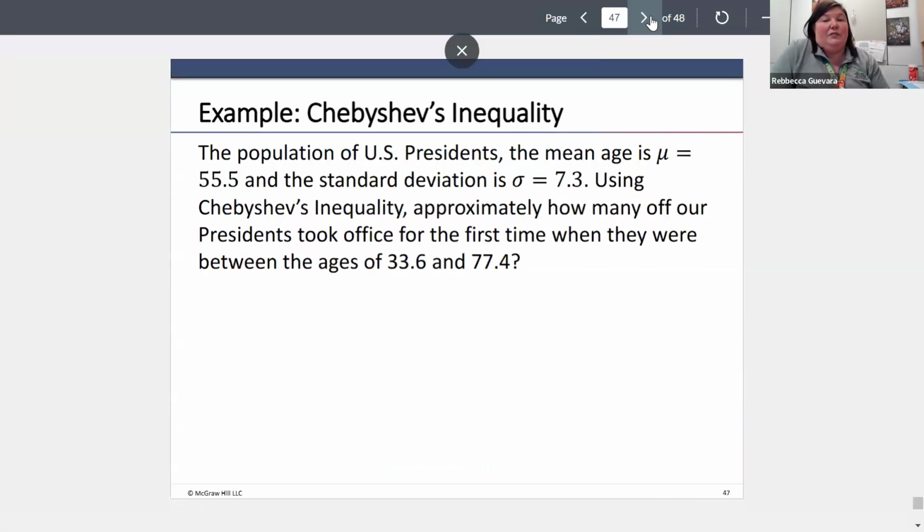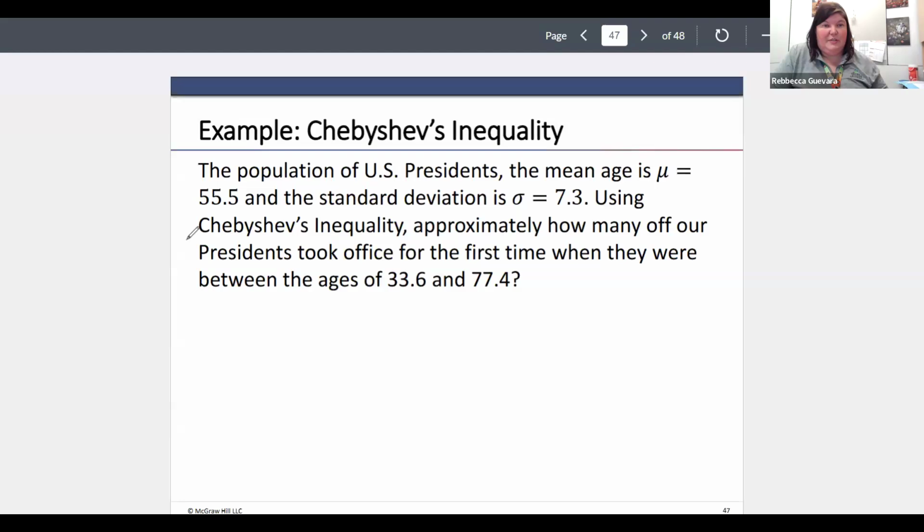So the population of US presidents has a mean of 55.5 and a standard deviation of 7.3. Using Chebyshev's inequality, we want to approximate how many, so this is one that you were supposed to be answering, but approximately how many of our presidents took office for the first time when they were between the ages of 33.6 and 77.4. Okay, so remember, we're using Chebyshev's inequality, so we cannot look at one standard deviation and get an approximation.